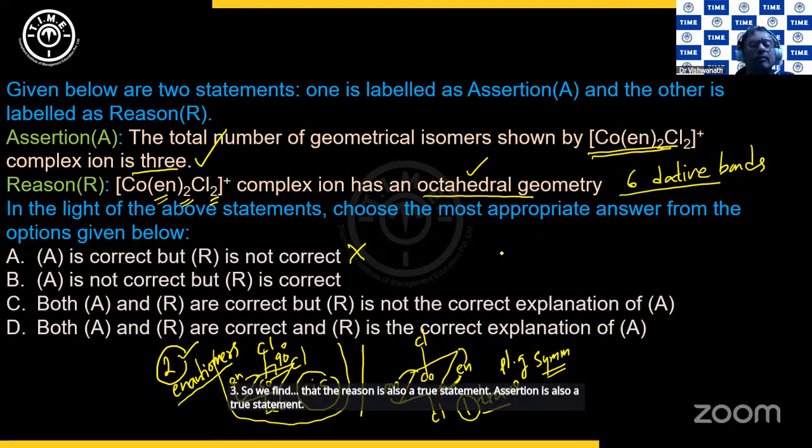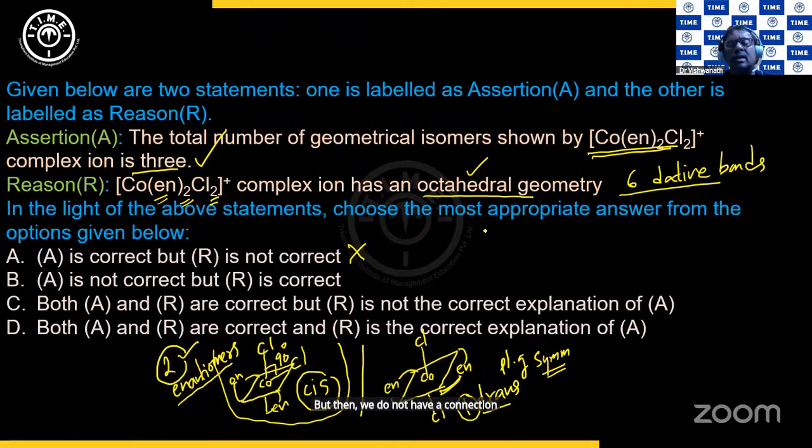But then we do not have a connection between the reason and the assertion. Is that right? So the first question is answered. So what is the answer then? So it has to be C. Both A and R are correct, but R is not the correct explanation of A.